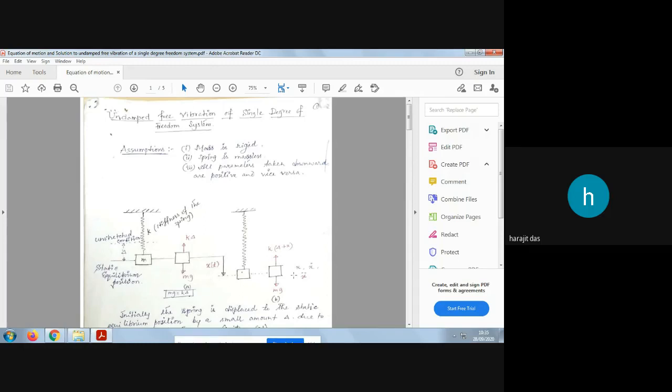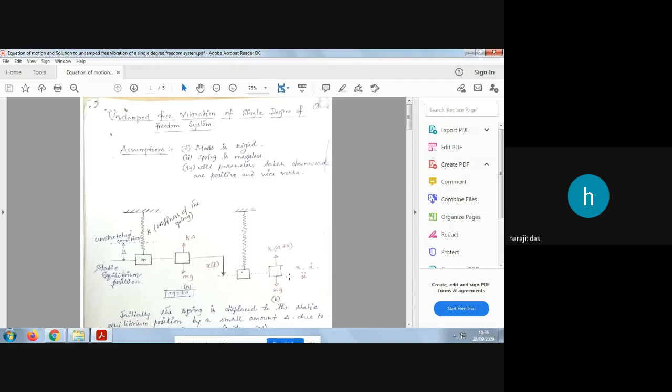This is because of Newton's second law of motion: when a body is at rest or in motion, the force is F equals ma, isn't it? The inertia force, m x double dot, will act in the downward direction, so we have to show that force. If you show it with an arrow mark, that is also correct. Because the system is moving downward and upward, I have not shown any direction here.